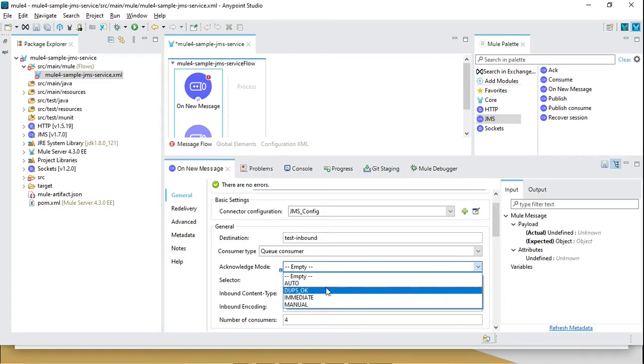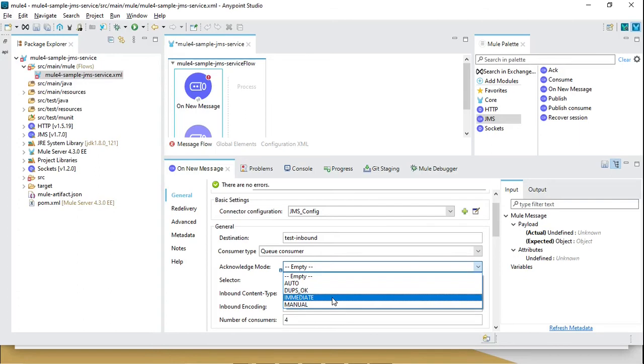Dups OK is duplicates OK, which is also a similar kind of auto acknowledgement, but it acknowledges in lazy mode. Sometimes what happens is it acknowledges, but after some time, so in that case duplicates will happen. Your flow can receive the duplicate message. So if the flow doesn't have any problem with duplicates, then you can use that, because it acknowledges in a lazy manner which improves the performance as well. So you might avoid it in some scenarios, but in some scenarios it matters.